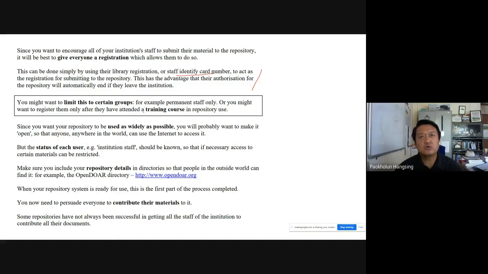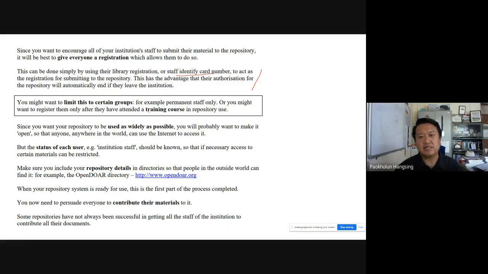Okay, so only those who attended a training course on how to use the institutional repository may be registered. Why this is mentioned here is that without some basic idea of how to participate, contribute or upload materials in the institutional repository, there is no point in giving them registration, unless of course they already know how to do it without attending training, but it seldom happens. Only when they are given some kind of exposure and training can they use it.